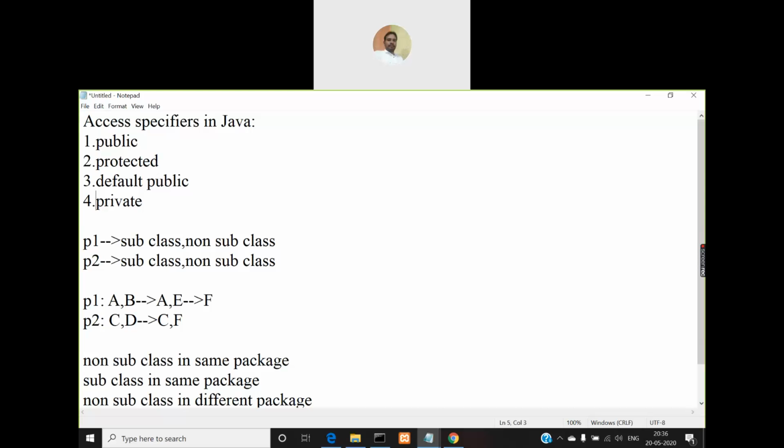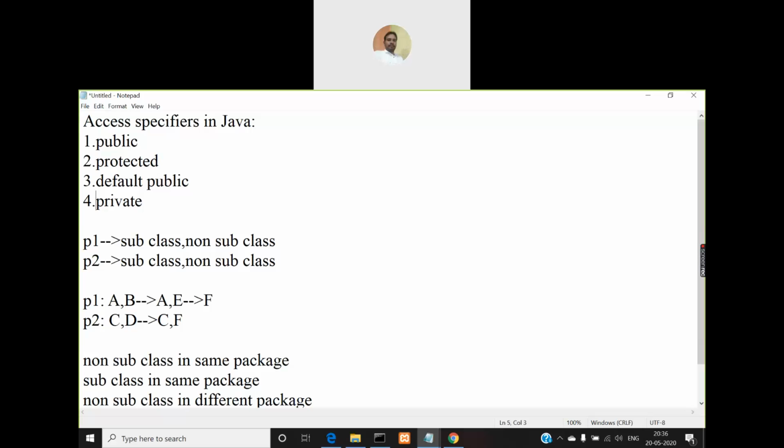In all these four types of combinations, the class in which these members are defined may have a subclass, or there may not be a subclass for them. So you can access these members in the same class, in a different class which is not a subclass, in a subclass in the same package, as well as a non subclass in a different package and a subclass in a different package also.